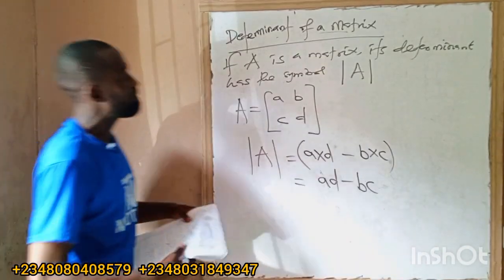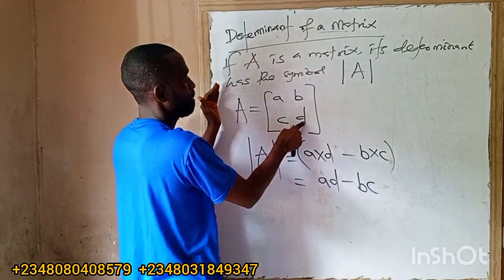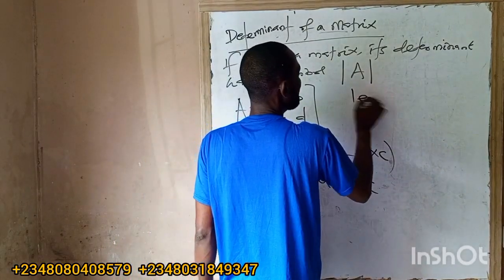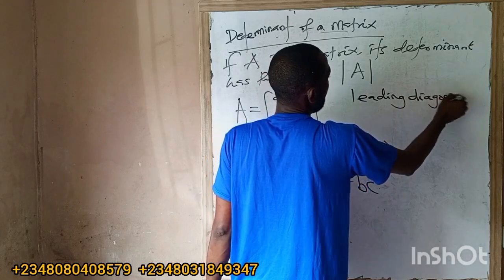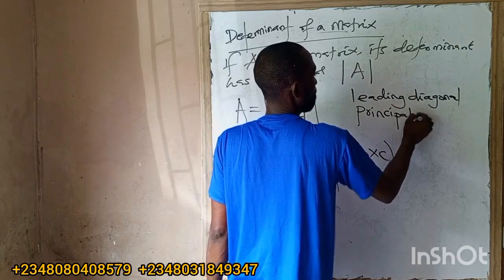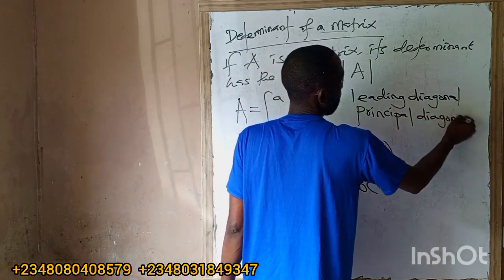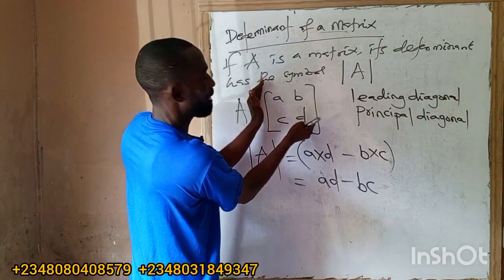Elements from the upper left to the lower right, we call them leading diagonal elements, or principal diagonal elements. So from the upper left to the lower right.